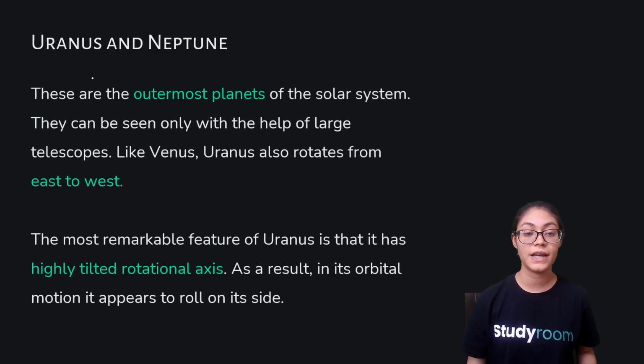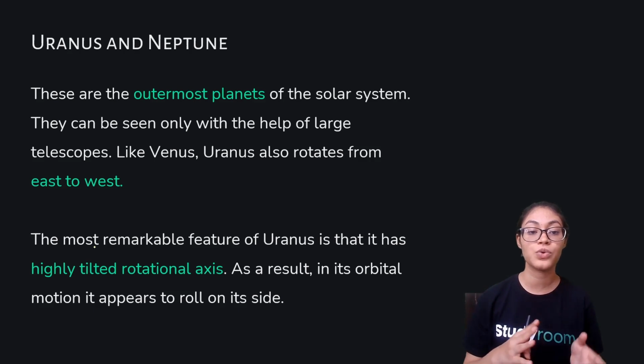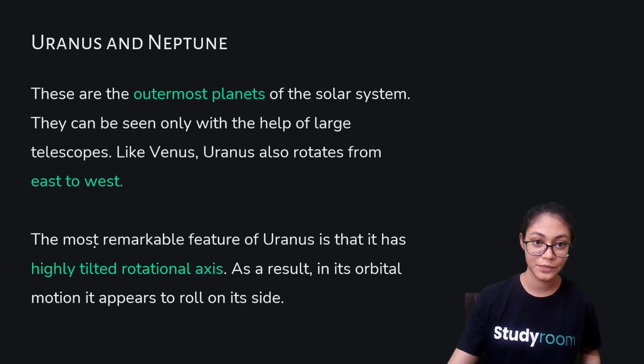Now, Uranus and Neptune, which are farthest away from the Sun. These are called the outermost planets of the solar system. They can be seen only with the help of large telescopes. Like Venus, Uranus also rotates from east to west. The most remarkable feature of Uranus is that it has a highly tilted rotational axis. As a result, in its orbital motion it appears to roll on its side.